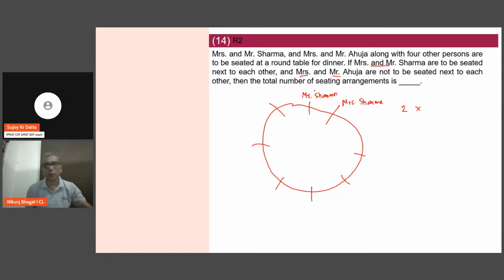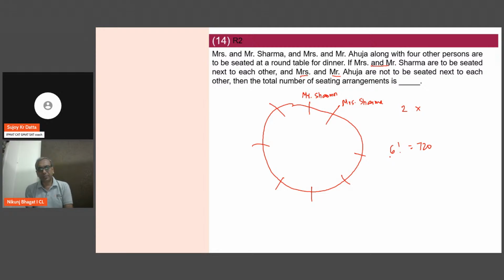अब उसमें हम लोग बनाते हैं. So there are 6 more chairs to be arranged here. So total अगर हम इसको लेते हैं 6 factorial, there are 720 ways the other 6 people can be arranged.